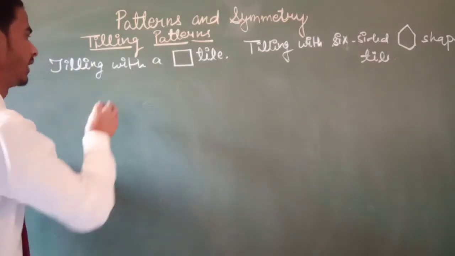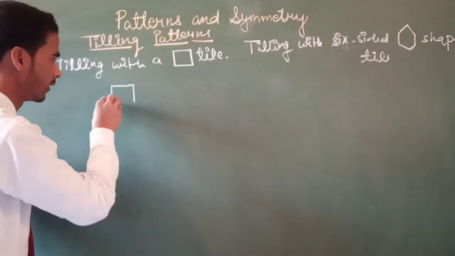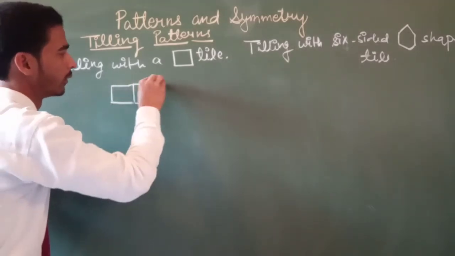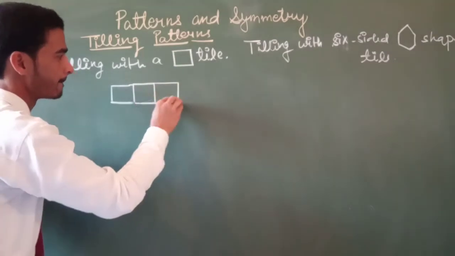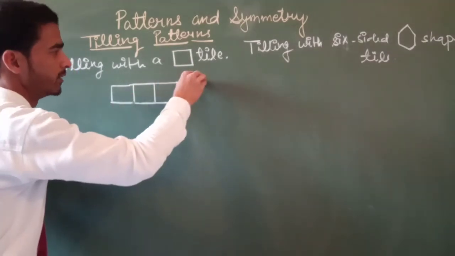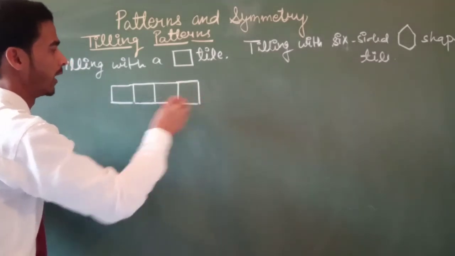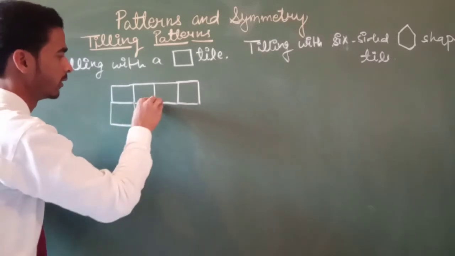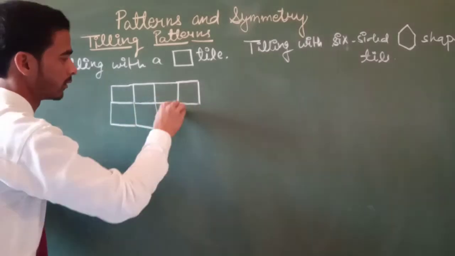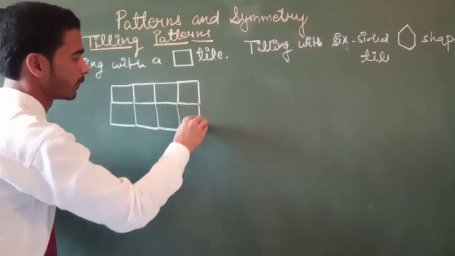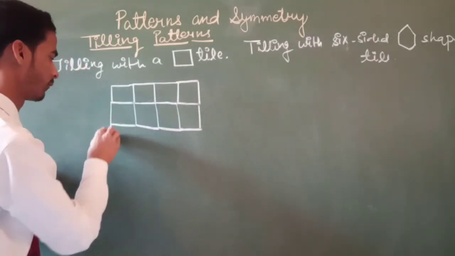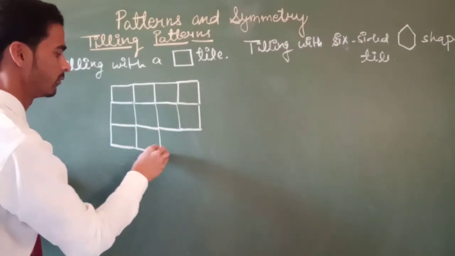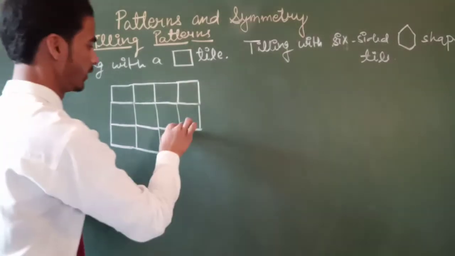Firstly we have to draw one square, then once again draw squares beside each other. These are square tiling patterns.